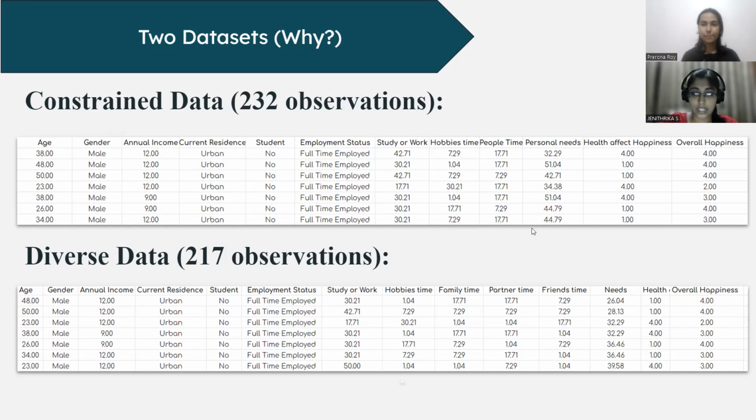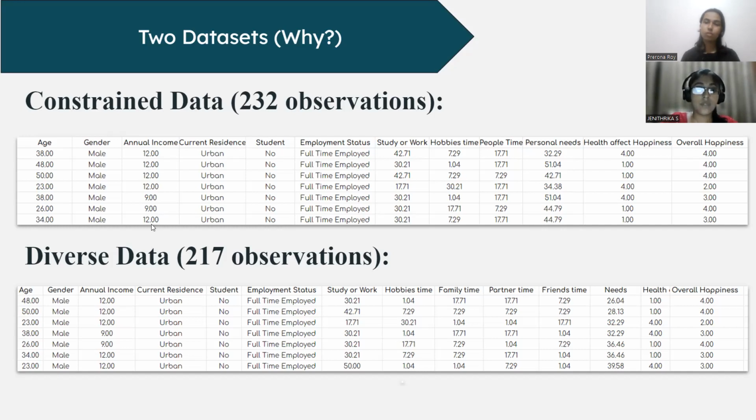And after sorting it in ascending order, we deleted the data which was less than 25% under the personal needs. So this is how we corrected the time variables. And we have also made a correction in the annual income.